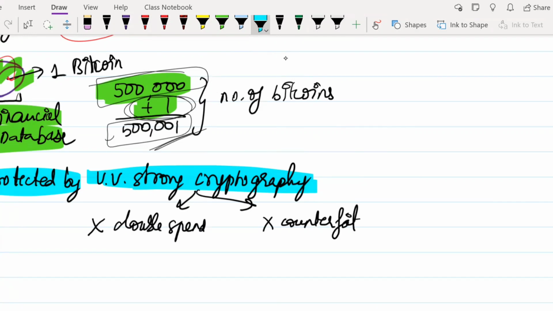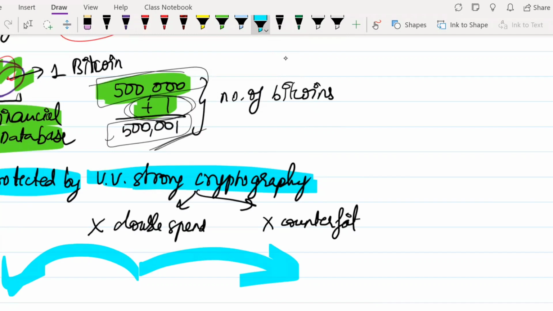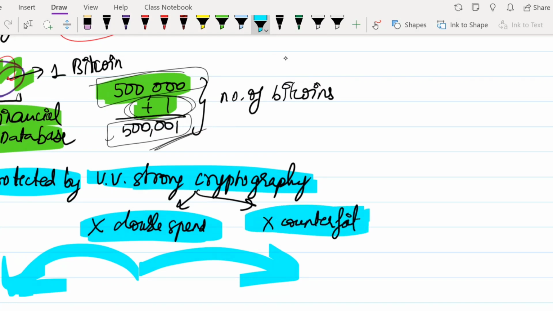Since there are such strong softwares and such strong cryptography, while you're selling the Bitcoin to one person, at the same time you cannot sell the same Bitcoin to another person. That means double spend cannot happen. In real life this is possible: you can pay money to one person, and when he turns away, you can take the money from that same person and give it to another person. Here double spend you cannot do, and nobody can counterfeit any Bitcoins. They cannot make a duplicate version of it, like how you have duplicate cash.